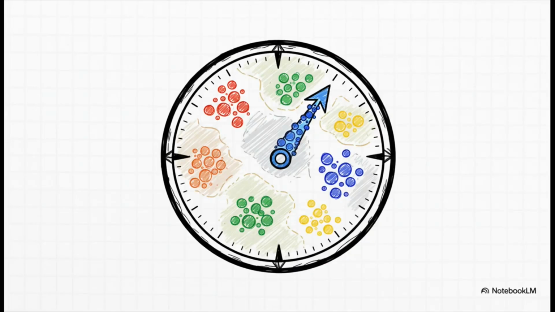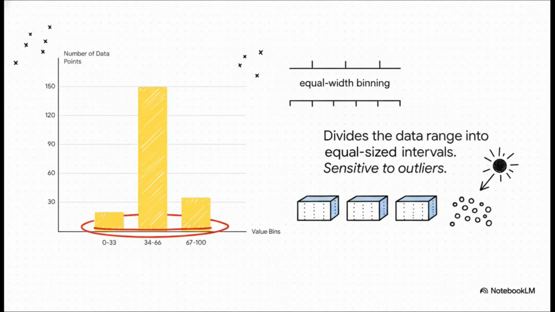All right, let's start by cracking open that unsupervised toolkit, where the data itself is our one and only guide for creating these groups. So the simplest method is called equal width binning. You just take the entire range of your data, let's say from 0 to 100, and you just slice it into equal-sized chunks. As you can see on the chart, the widths of our bins are exactly the same. But look at the heights. They're all over the place. This can lead to really unbalanced groups, where one bin is totally crammed with data points and another one is almost empty.